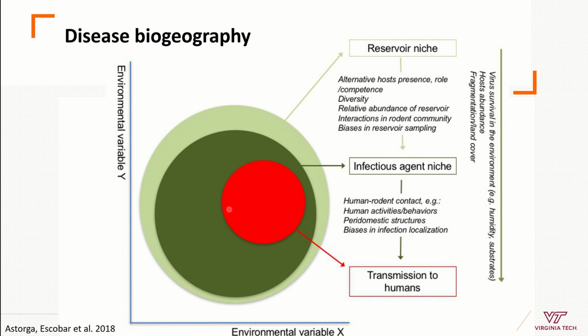What are we modeling? Are we modeling cases in humans? Are we modeling the pathogen, where we have the pathogen in different host species or in the environment and in humans? Or are we modeling the vector or the host or the reservoir for my pathogen? And this is all for this introduction to ecological niche modeling for infectious diseases.